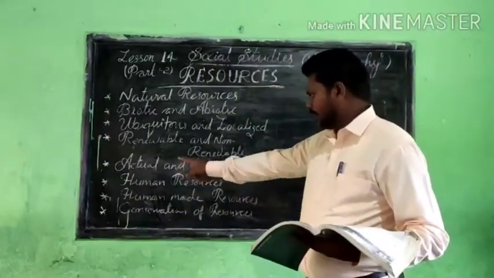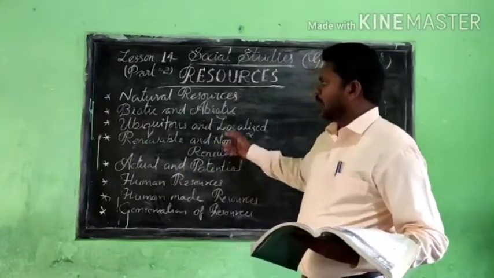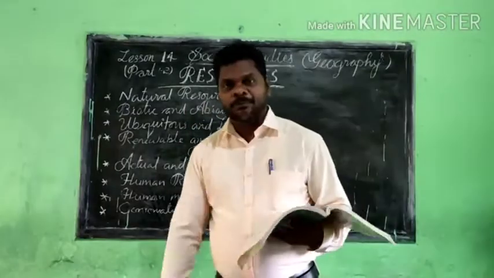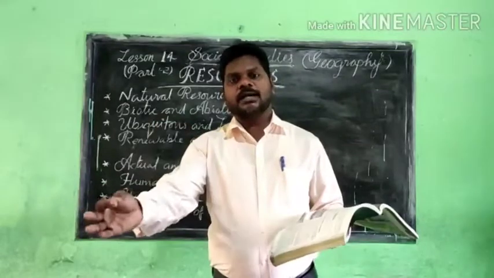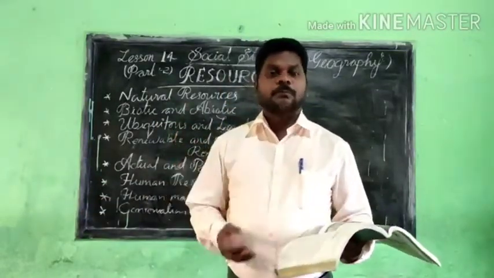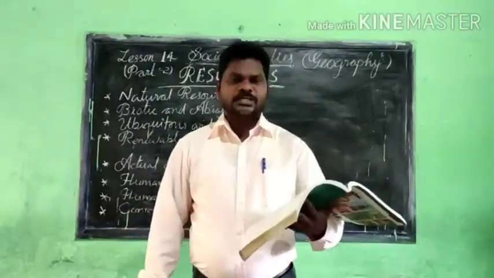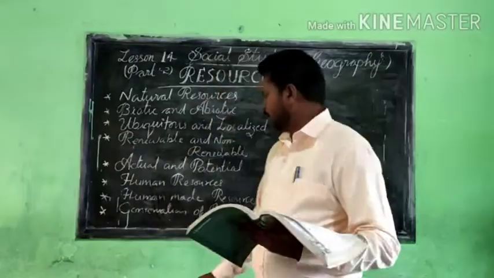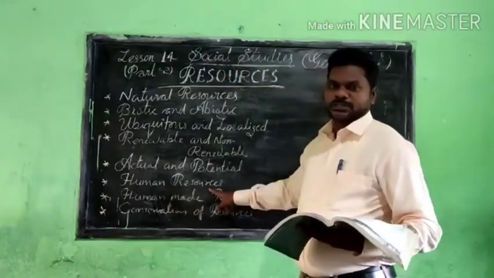I hope that you understand the actual and the potential. I hope that renewable and non-renewable you understood, and biotic and abiotic resources, and also natural resources you understood. Because I have given very clearly the definition and explanation, and more than that I have given the examples also. So you have a very good picture about these resources. Now let's go for the next topic. I just want to get your attention towards the next topic, that is human resources. See, listen, that's what you mentioned here, human resources.